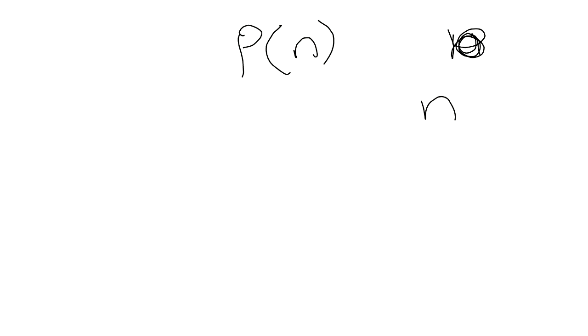So it could have been P of 2, P of 3, P of 4. It's a natural number. So here's how the induction works now. This is principle number 1, part 1. First thing we have to show is that P of 1 is true.